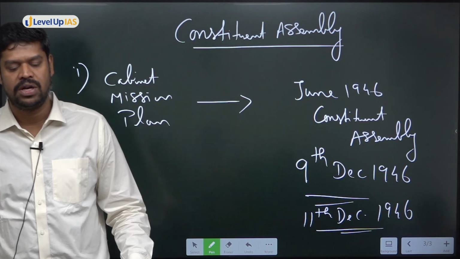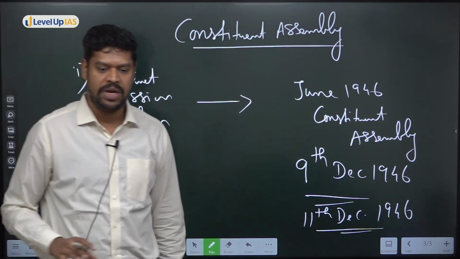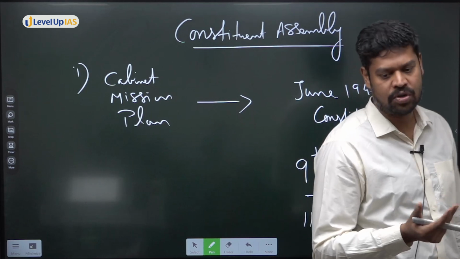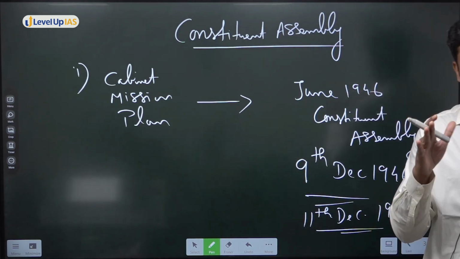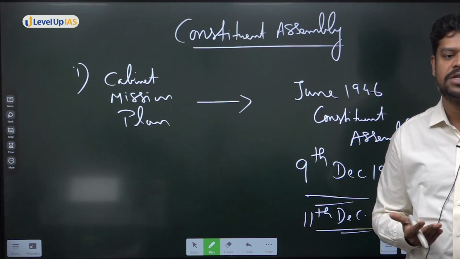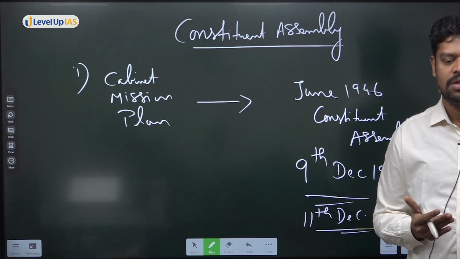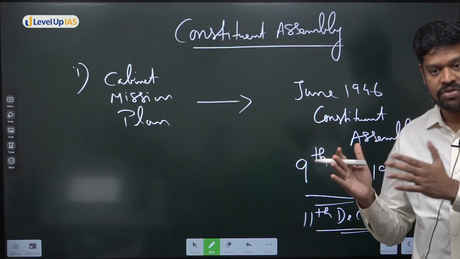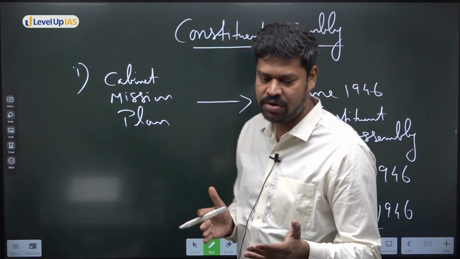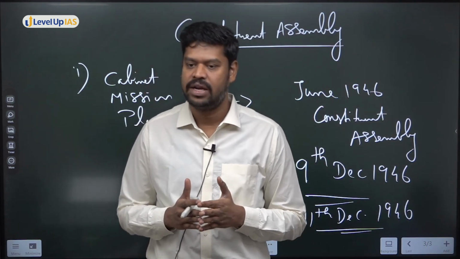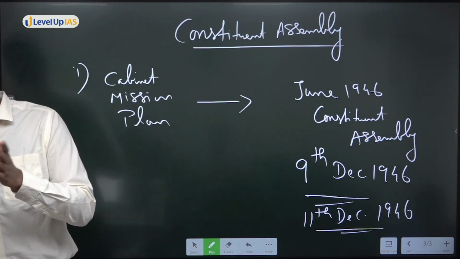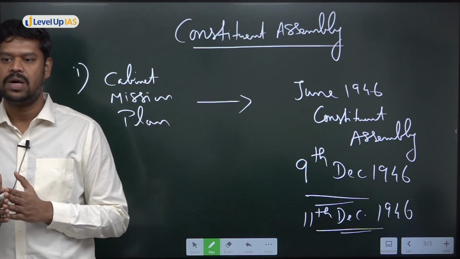So till this point of time, India was a dominion. The moment the Constitution came into force, it became what is called a republic. And then henceforth on 26 January 1950, India is to be governed based on what? On the basis of the Constitution of India. So before 26 January 1950, it was based on the Government of India Act 1935. But on 26 January and after, India is to be governed by the Constitution of India.